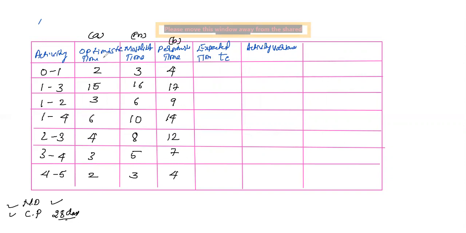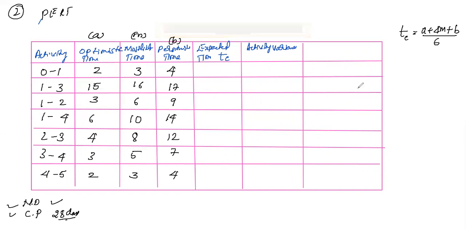So expected time. As we know, in case of PERT problems, they'll not give directly the expected time because the problems are probabilistic in nature, so the exact time cannot be identified. So we find the expected time by using the formula. You know that. So expected time TE will be equal to A plus 4M plus B divided by 6. Right, this is the formula to calculate this column.